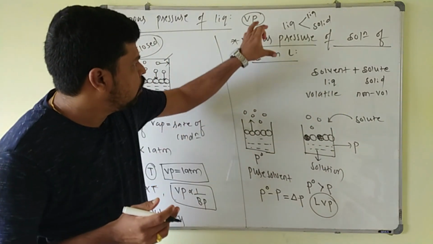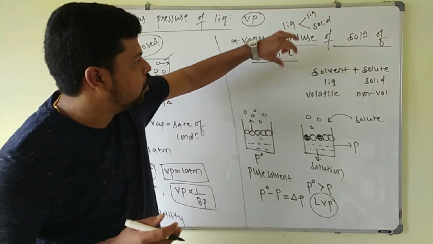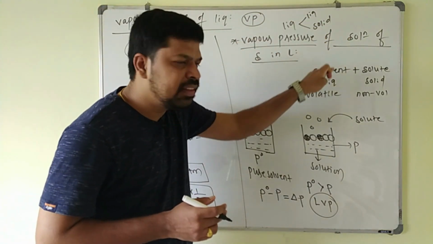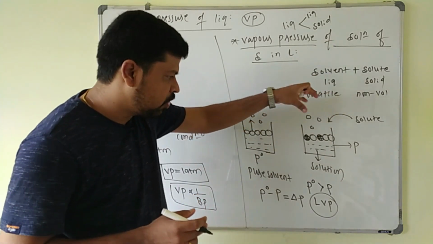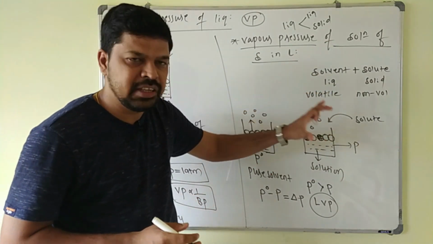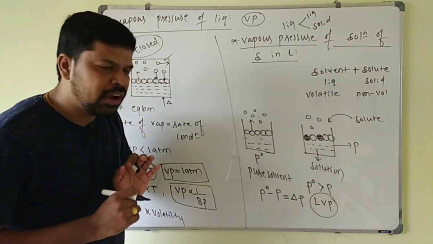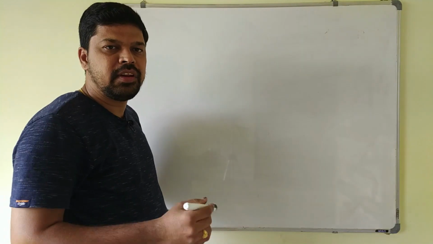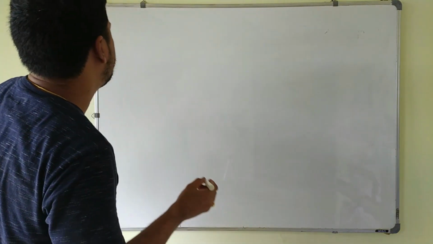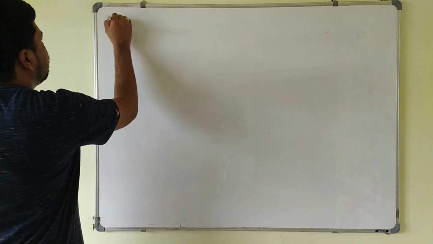This is about the vapor pressure of the pure solvent and the vapor pressure of the solution of solid in the liquid. Whenever any solid is added to the solvent, its vapor pressure decreases. This is a very important point you have to remember. Next point. So the next point is vapor pressure of liquid solution.